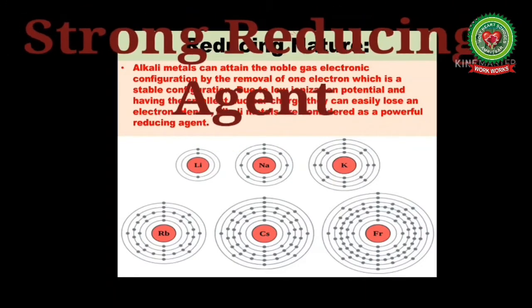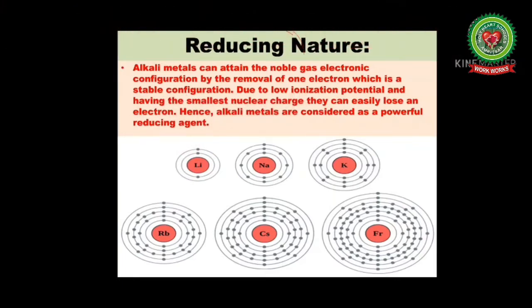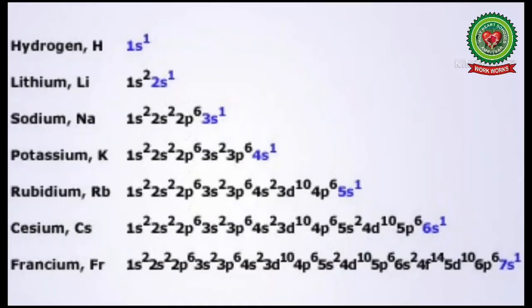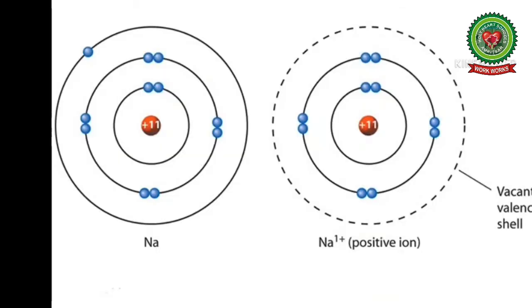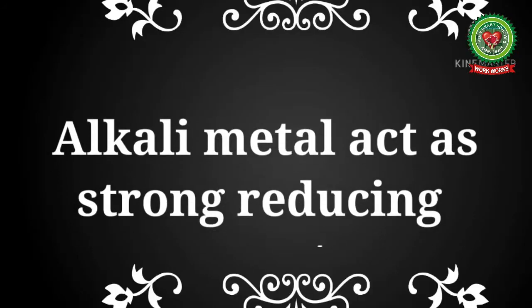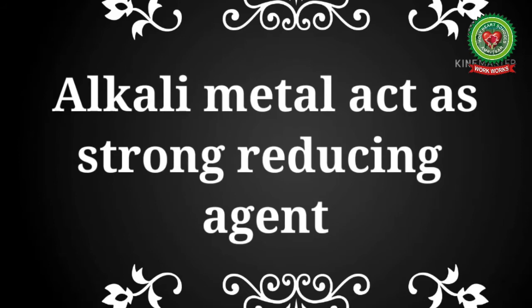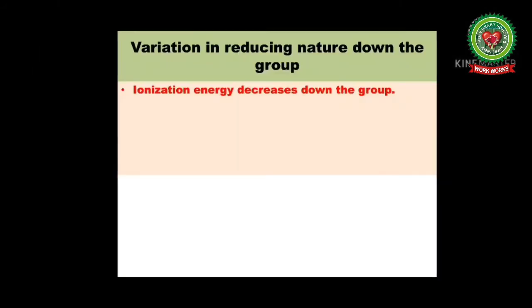In my previous video, I discussed the electronic configuration of group 1 elements. We know they have one electron in the valence shell and have very low ionization energy. So by losing that one electron present in the valence shell, they can acquire the electronic configuration of the nearest noble gas. As they can lose an electron easily, alkali metals act as strong reducing agents.